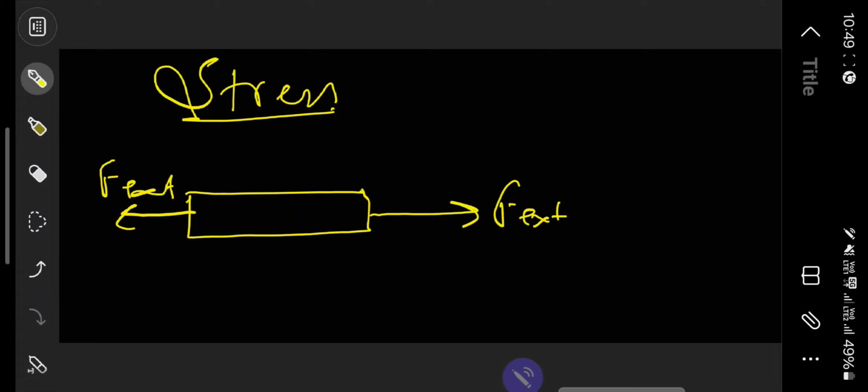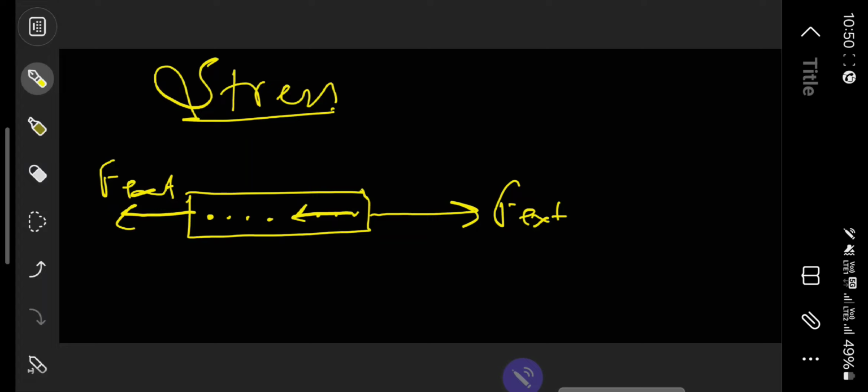See, a solid for sure is made up of many particles inside, right? And these particles have the tendency to apply internal force. Means when you are applying the external force on one side, these particles will try to maintain their original shape and they won't contribute to the external force.